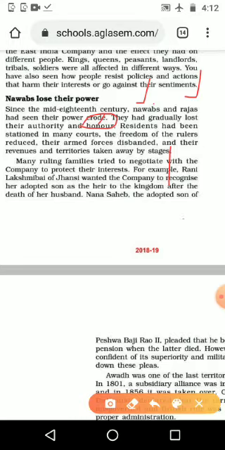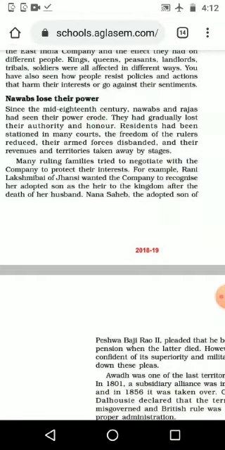The residents had been stationed in many courts. The freedom of the rulers was reduced, their armed forces disbanded, and their revenue and territories taken away by stages. Not directly, the British government never did it that way.